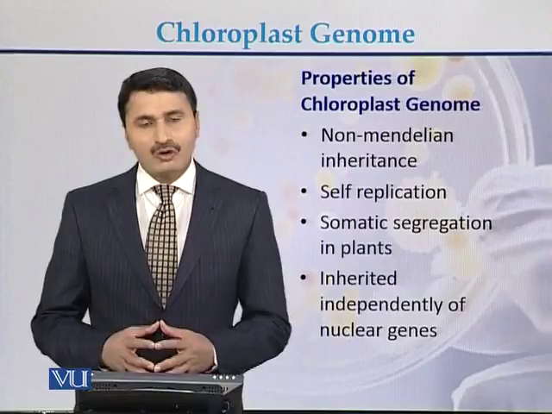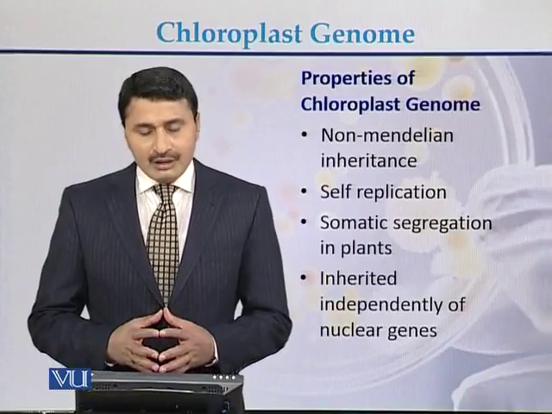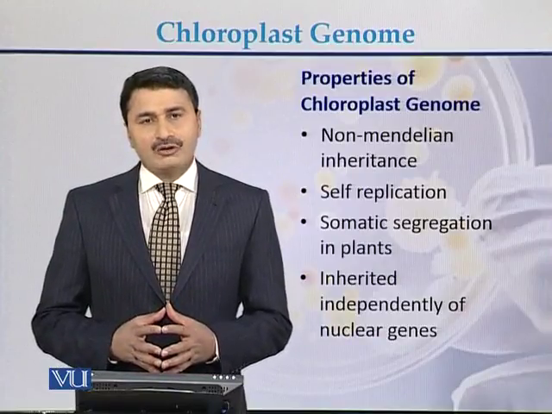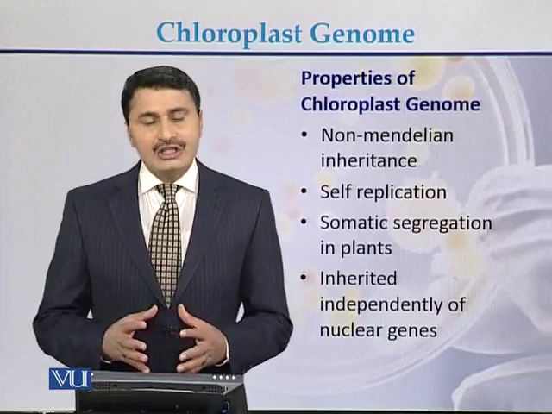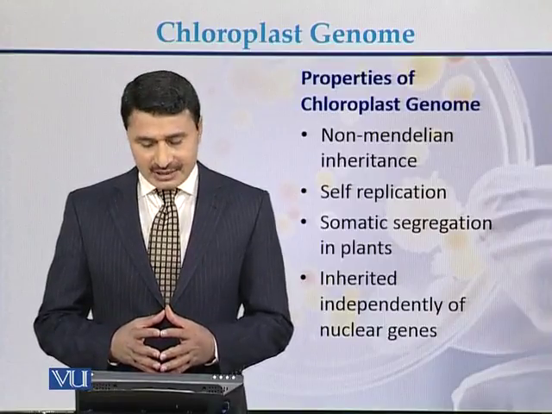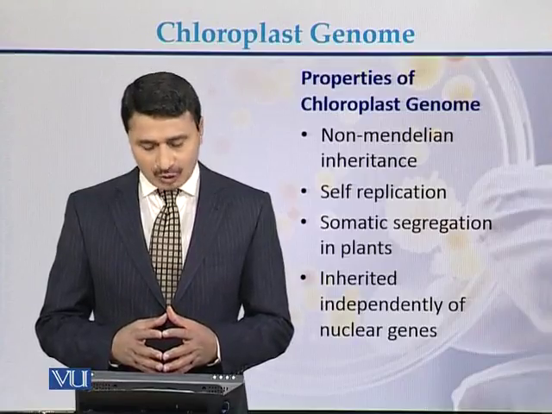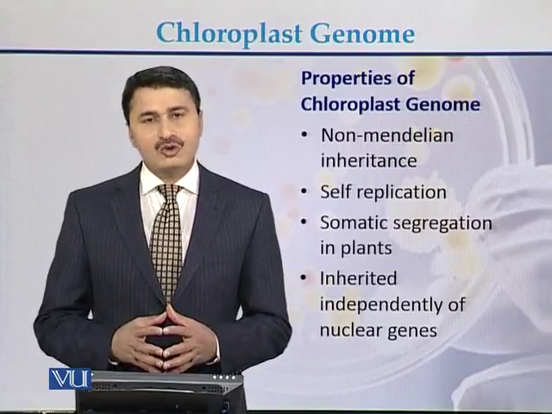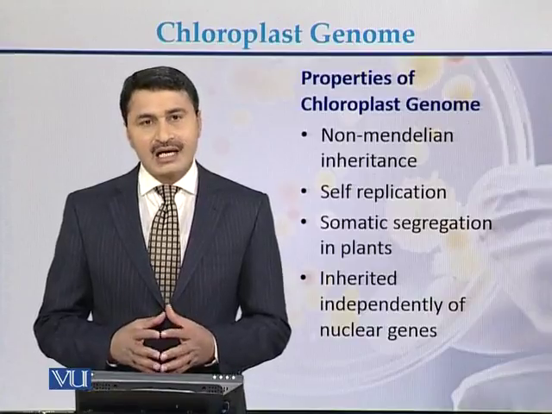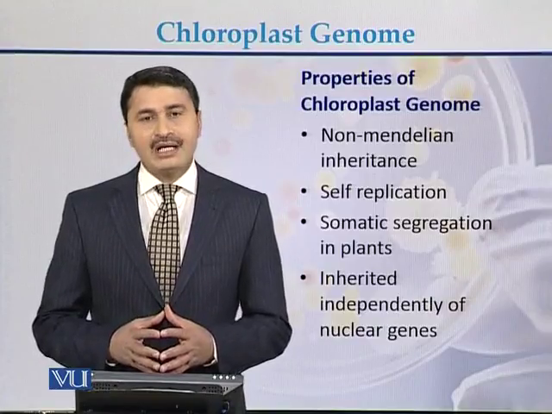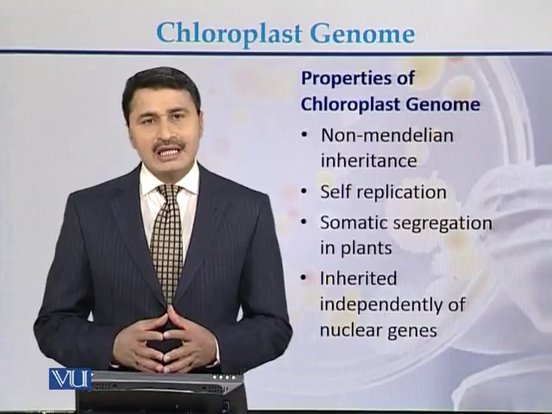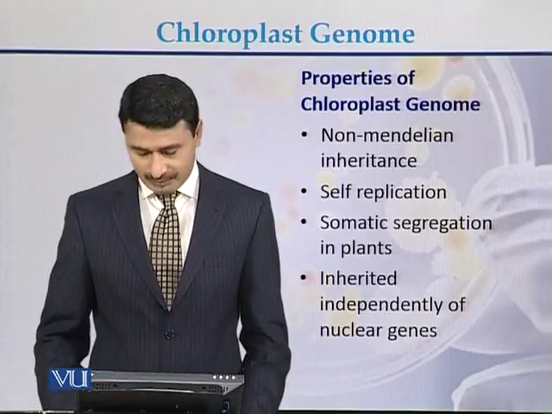Properties of the chloroplast genome. The major properties of the chloroplast genome are: it shows non-Mendelian inheritance. There is self-replication of the chloroplast genome. There is somatic segregation in plants, inherited independently of the nuclear genome.